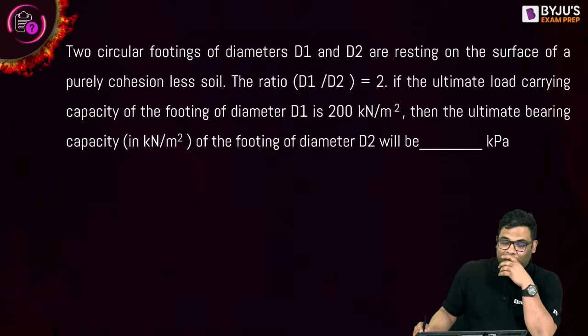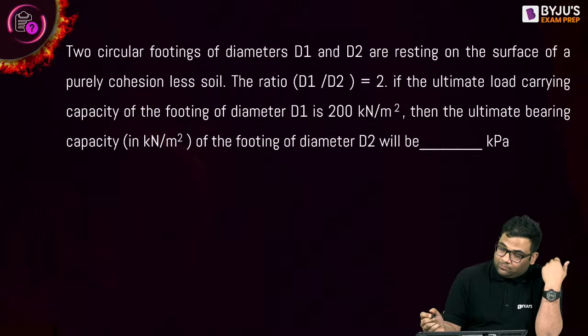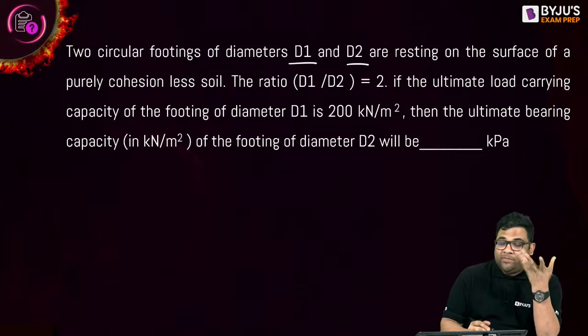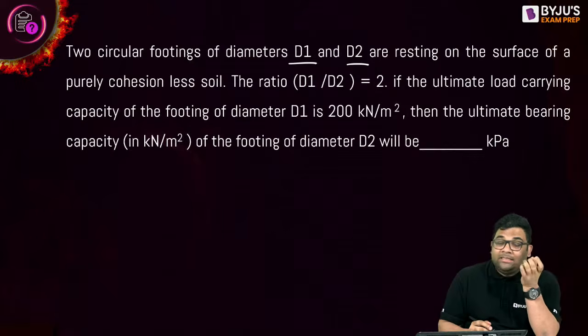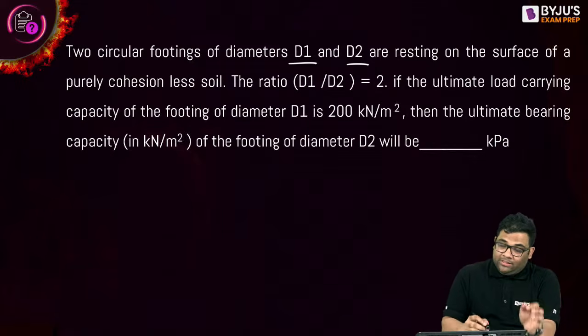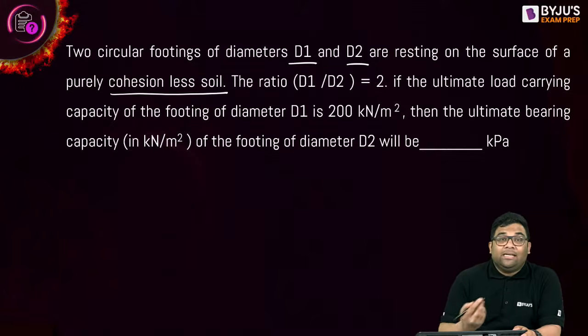Very good, everyone. You see, they have given that we have two square footings, and both have different diameters. So they are asking the ultimate bearing capacity of the second footing, which has diameter D2. Now for D1, again it is cohesionless, and second, it is placed on the ground level. It is cohesionless and placed on the ground level.